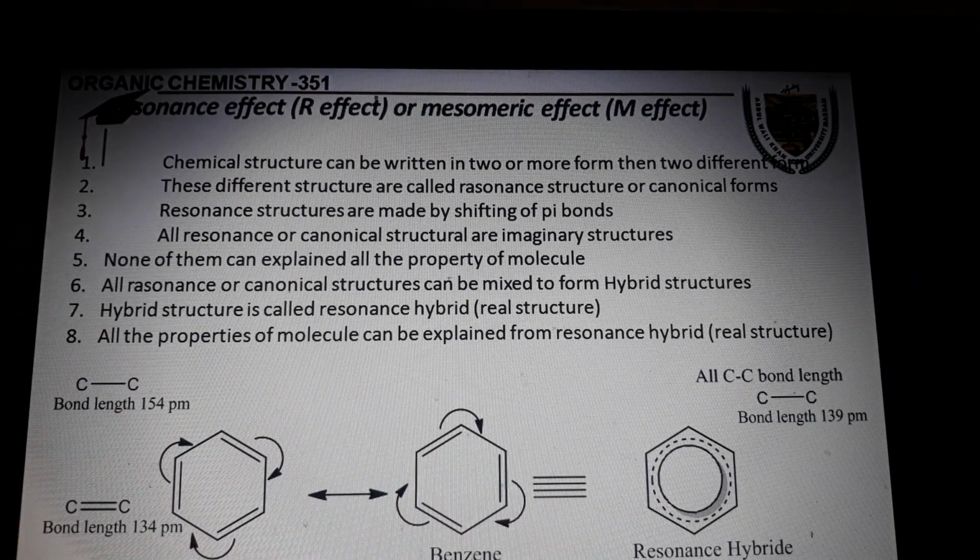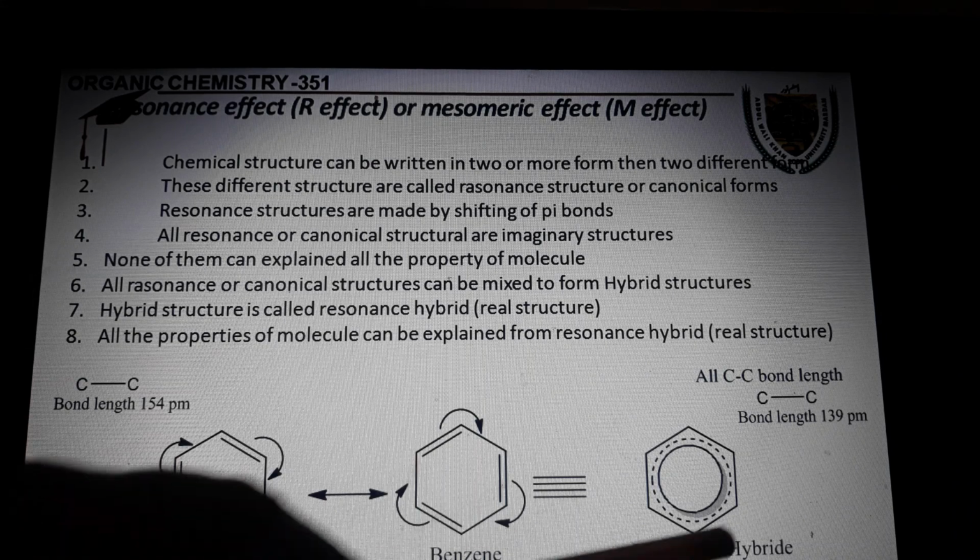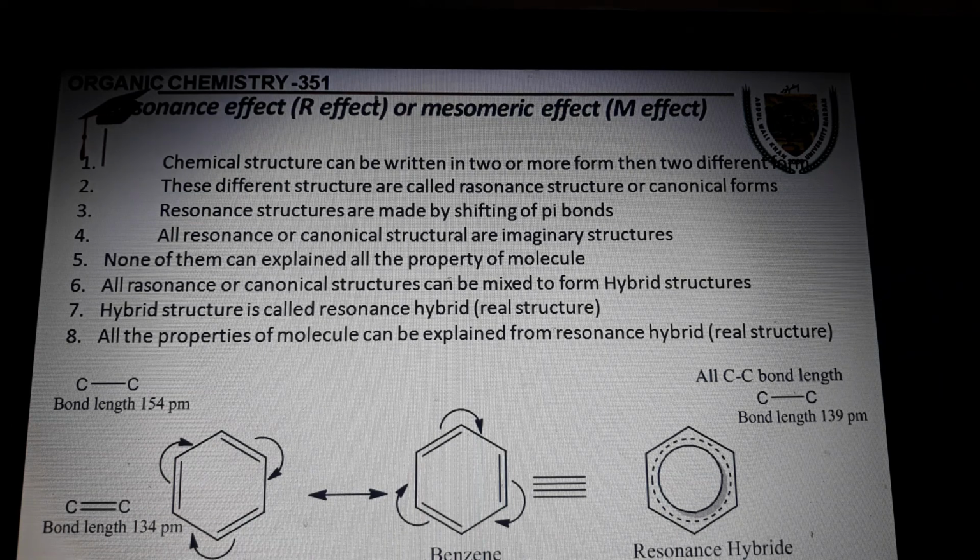A hybrid structure is called resonance hybrid, which is a real structure due to the delocalization of pi electrons. All the properties of the molecule can be explained from this resonance hybrid. That's why it is called the real structure.